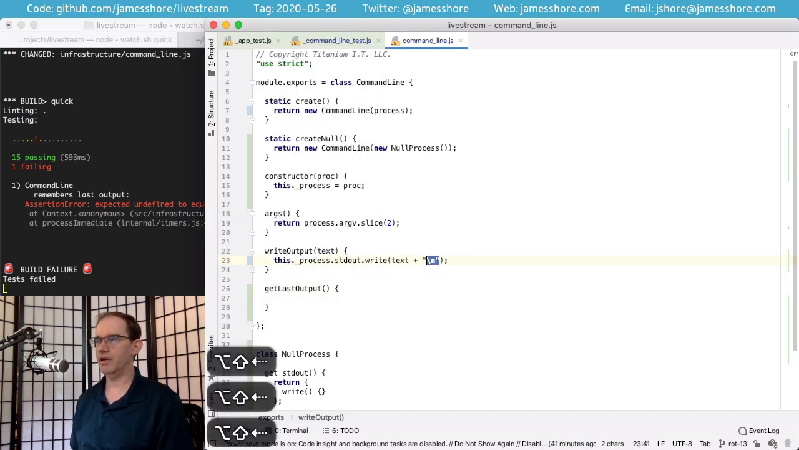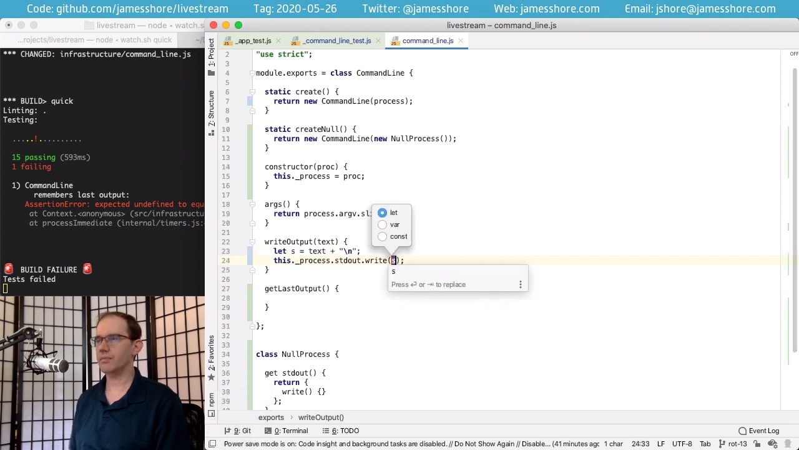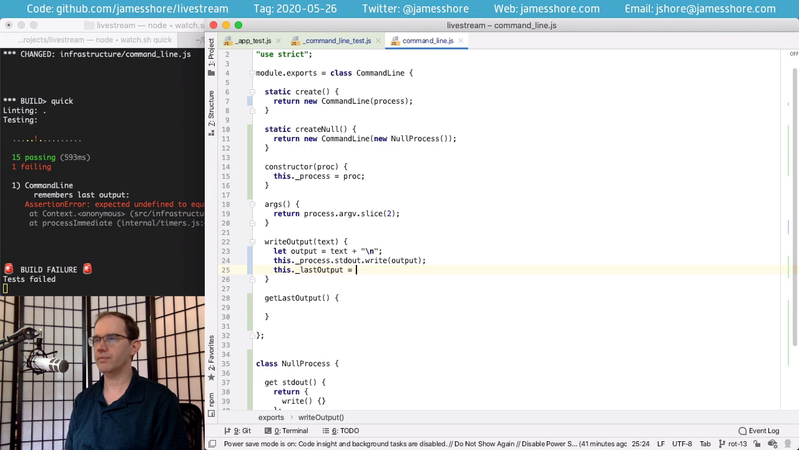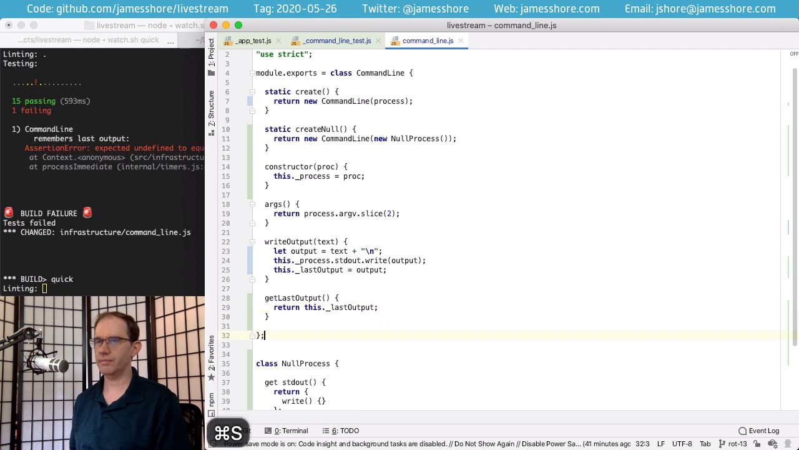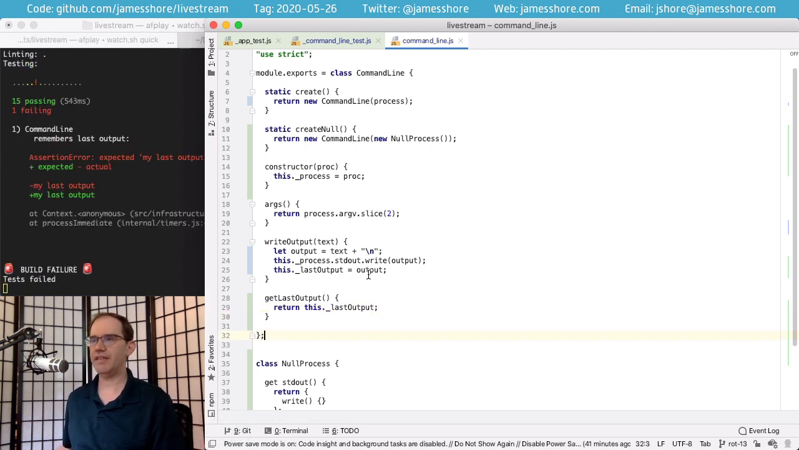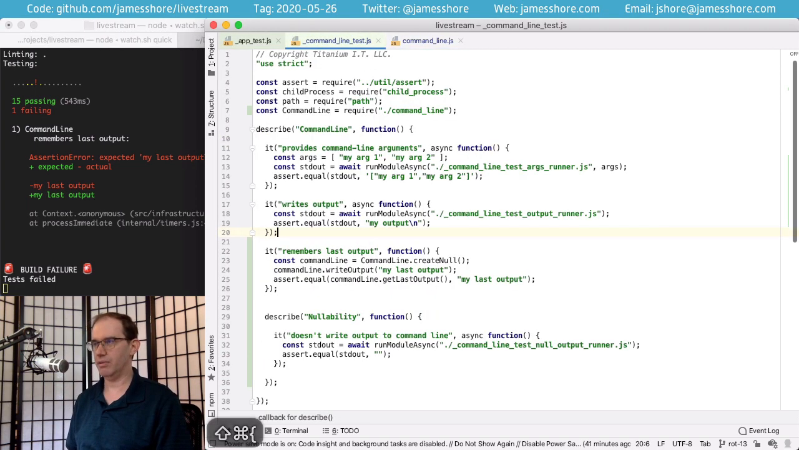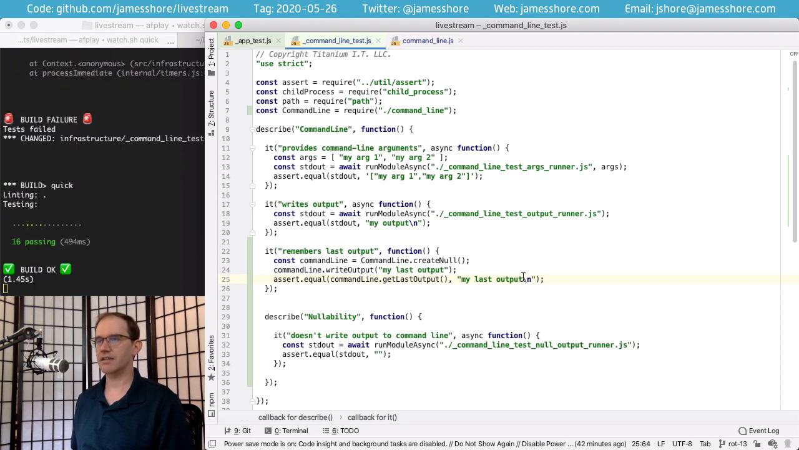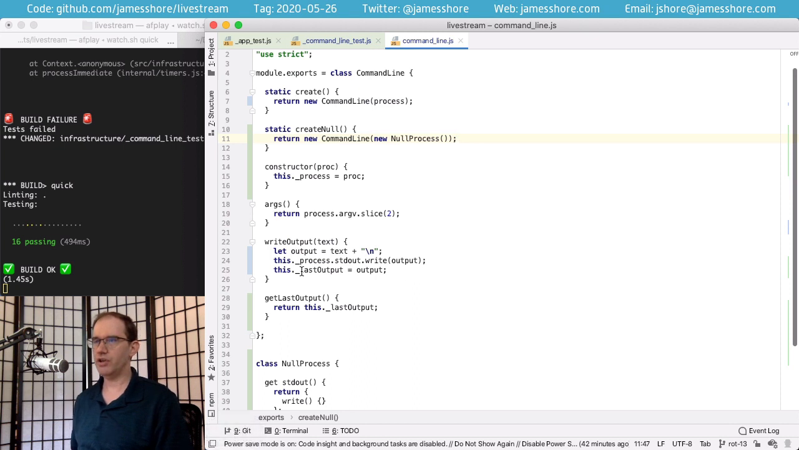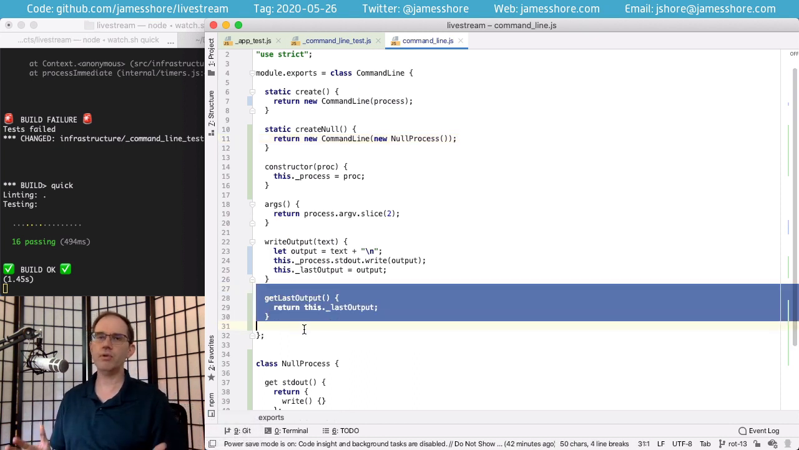So let's take our output, put it in a variable, and then save it off. Then here we can return it. And that should have made the test pass, but I just realized we expected my last output with no carriage return, but there is actually a carriage return on it. And that was a bug in our test. So let's go ahead and fix our test there. And now it should pass. And there we go. So what you'll notice here is that get last output is just normal production code.